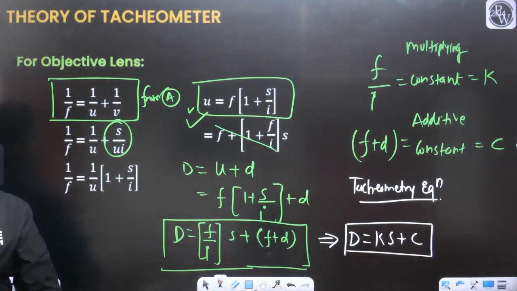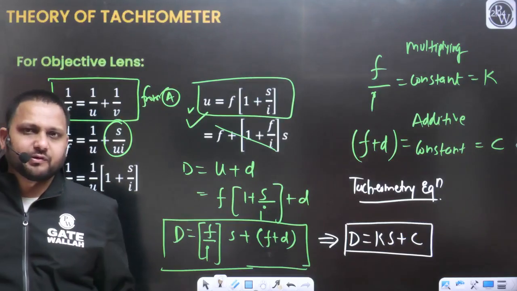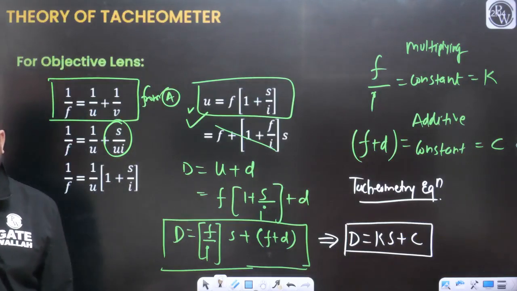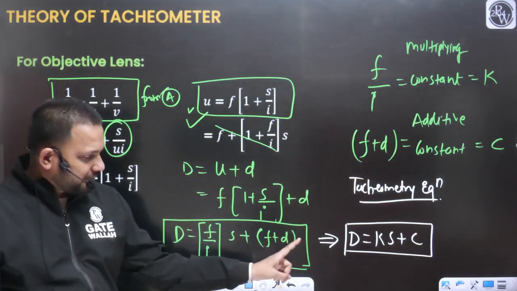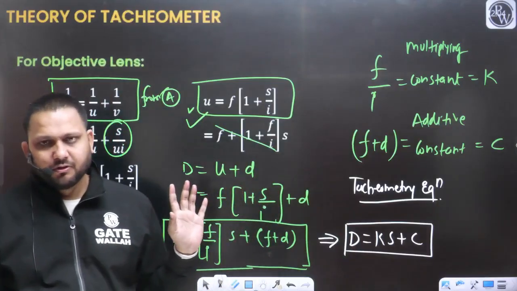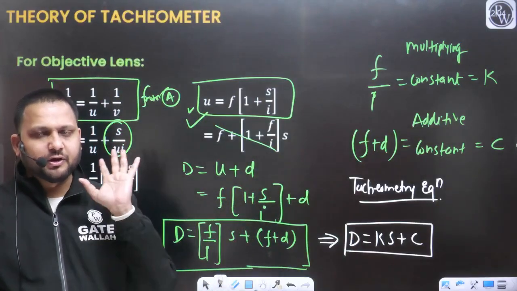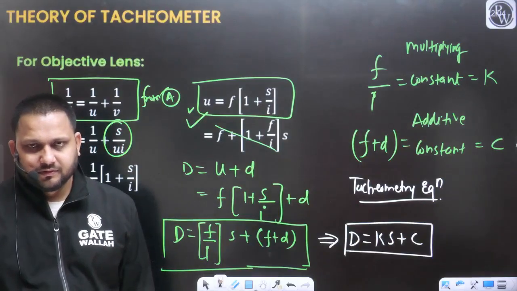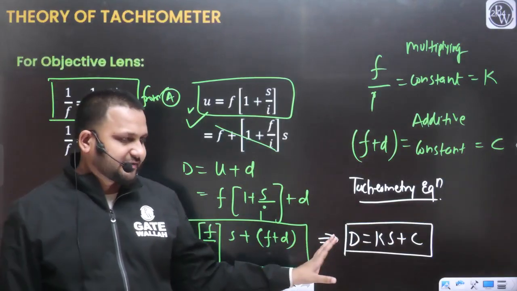So now let's see the application of this equation. That is a very important part. If you want to find out the distance between the instrument and the staff, what are the various things you require?